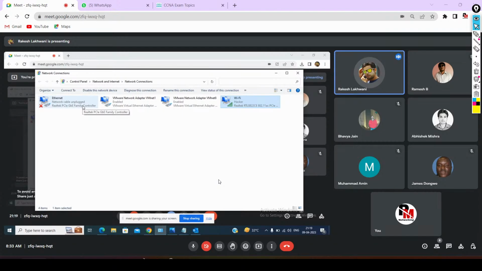Can I add more NIC cards to my computer? Yes, we can add. On your USB port, you can add an adapter. That is nothing but a NIC card. Actually, the MAC address is hard coded on the NIC card, not on the computer or laptop. Yes, Rakesh? Yes, sir.